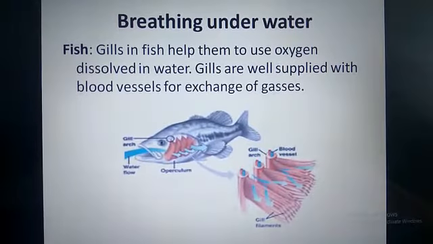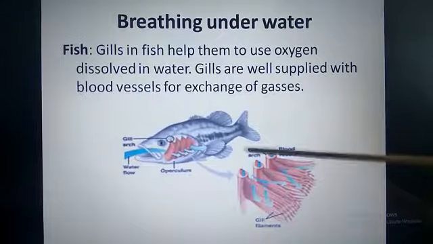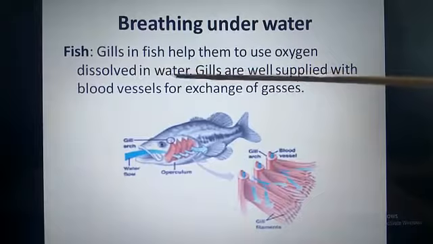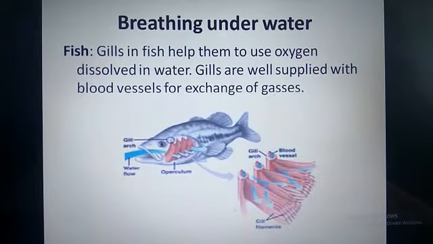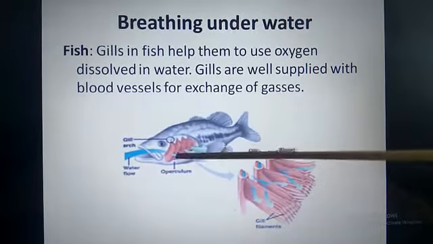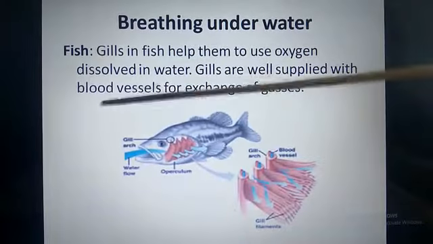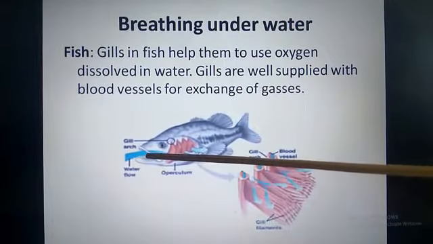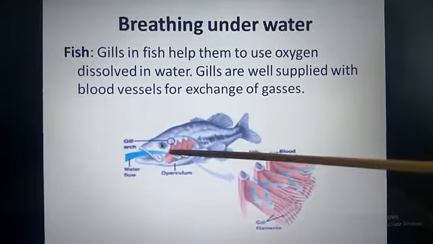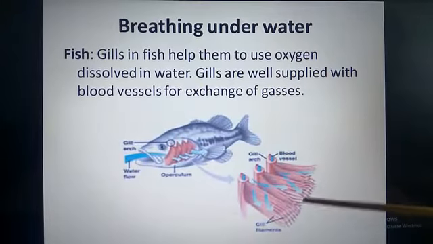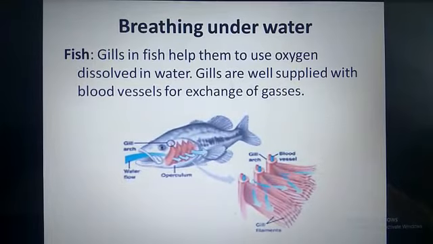Breathing underwater. Fish as an example. Gills in fish help them to use dissolved oxygen in water. Some amount of oxygen is dissolved in the water, and fish will use that dissolved oxygen during respiration. Now the gills are well equipped with blood vessels for exchange of gases. Water will rush through the mouth and go to the gills, and from there the dissolved oxygen will be picked up by the gills and supplied to every part of the body in fish.